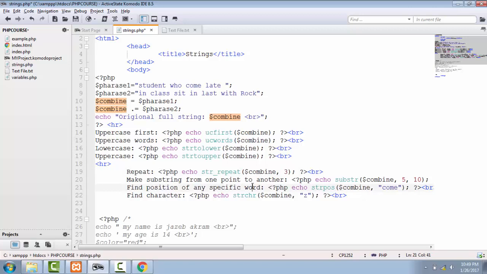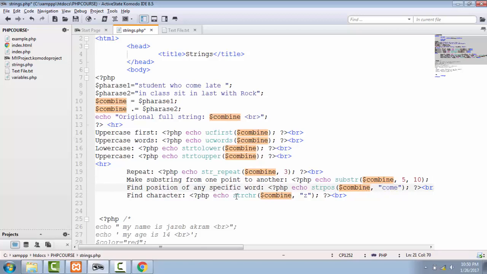And on line 20, by using substr, you can show certain words of any string. So in here, I am showing from letter length 5 to letter length 10 of this combined string. And on line 21, by using the strpos function of string, you can find the position of any specific word in your string. So I have put come in double quotation, which I'm going to find.